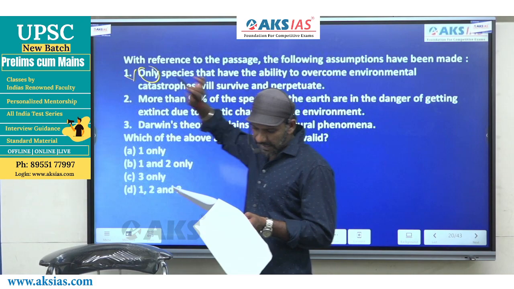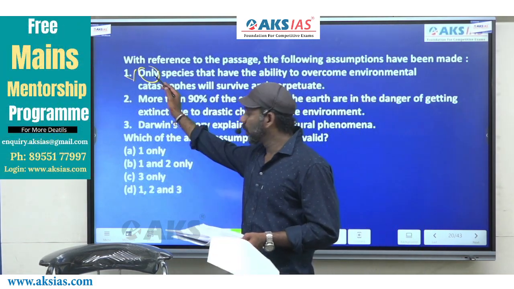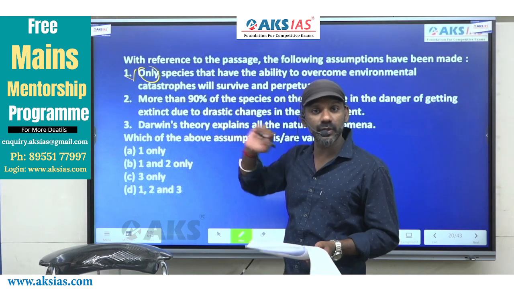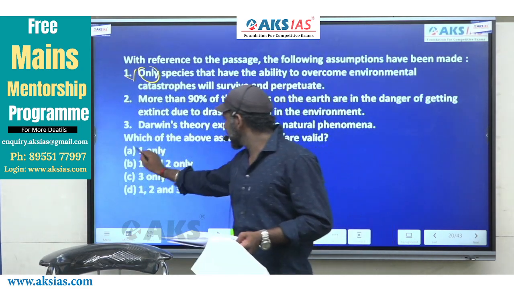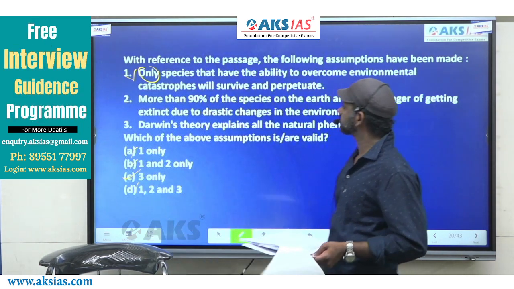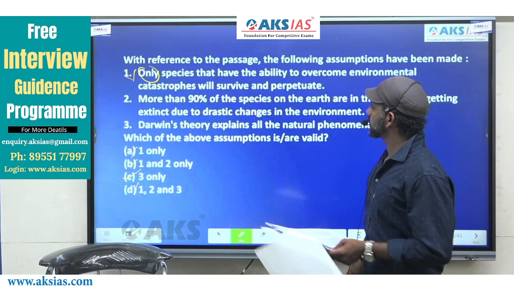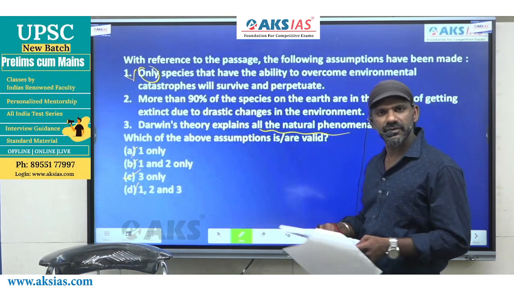One must be eliminated easily. 3 options are gone. One is eliminated easily because of the word only, actually. The word only doesn't find mention in that part. Easily A, D and B are gone. The answer must be C. Come to C. Darwin's theory explains all the natural phenomena.